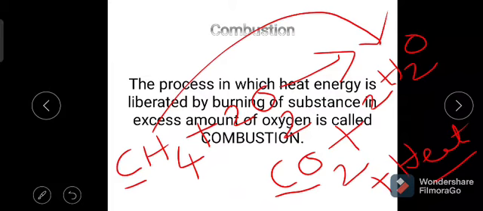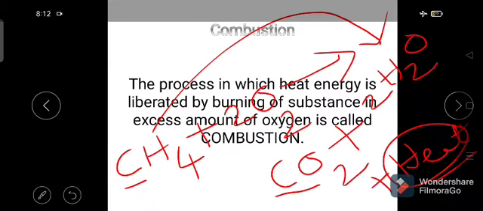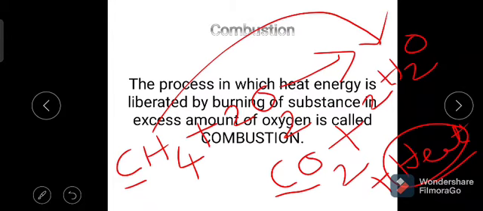Simply we can say it is the process in which heat energy is produced by burning of a substance in an excess amount of oxygen, which is called combustion.